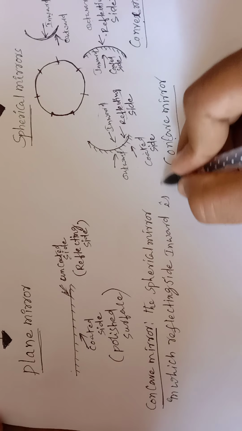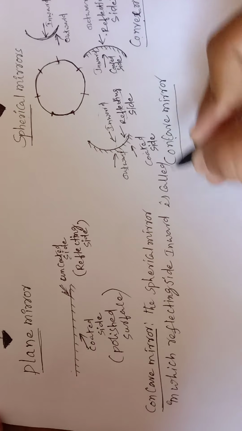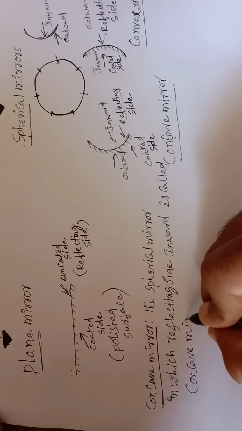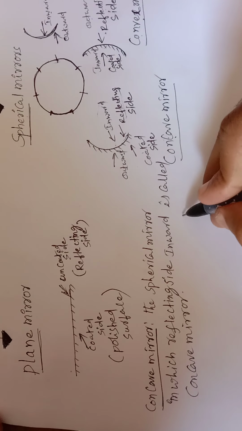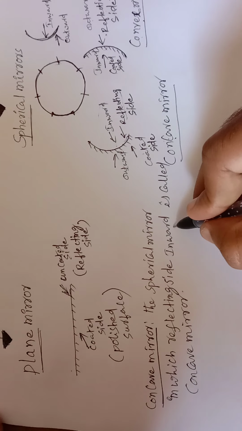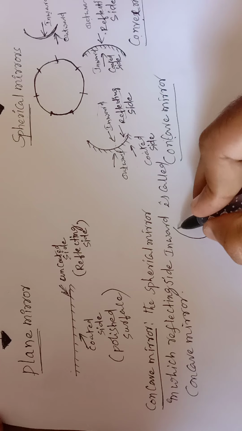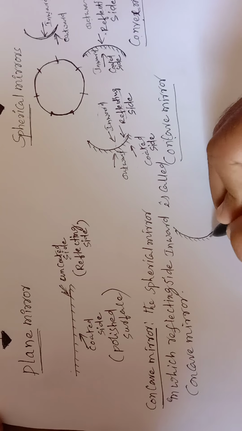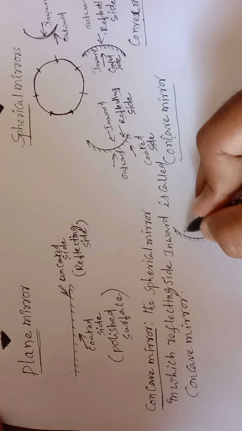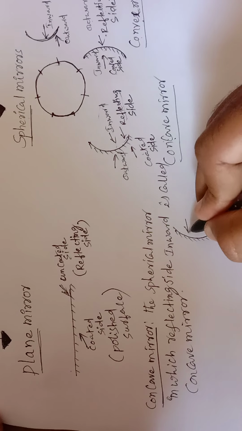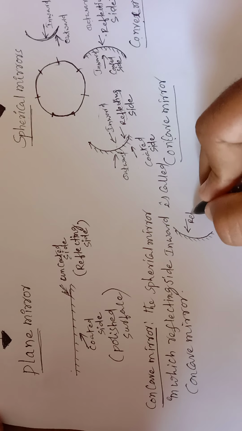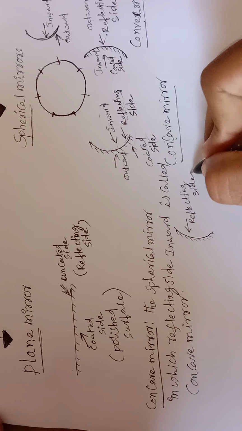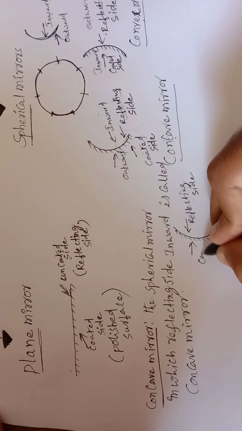What is this word called? It's called a concave mirror. This is the definition for what? Concave mirror. So, a rough diagram: this is our coated side and this is our uncoated side. The uncoated side is inward, so this is the reflecting side, and this is our coated side.